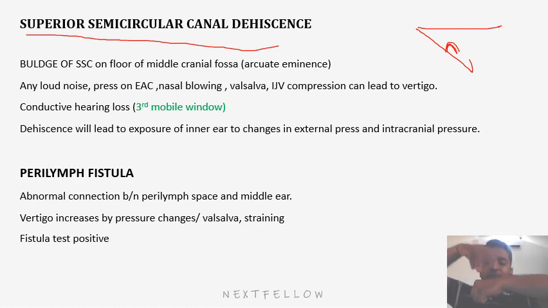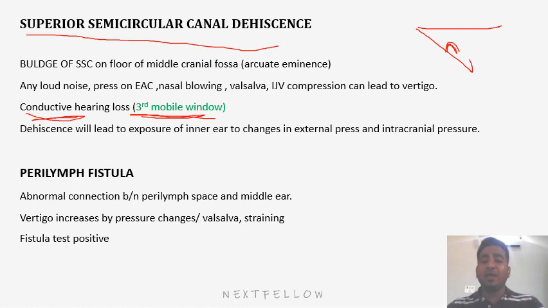So what will it do? This pressure will be directly transmitted to the superior semicircular canal, and that will lead to vertigo. It will produce conductive hearing loss. Try to remember, in Meniere's disease, SNHL was there. In SSCD, that is superior semicircular canal dehiscence, where the superior semicircular canal bulge comes onto the floor of the middle cranial fossa, conductive hearing loss will be present, and it is known as the third mobile window. Why? Because the third window opens up, so any intracranial pressure changes will directly stimulate this superior semicircular canal, leading to vertigo. Okay?